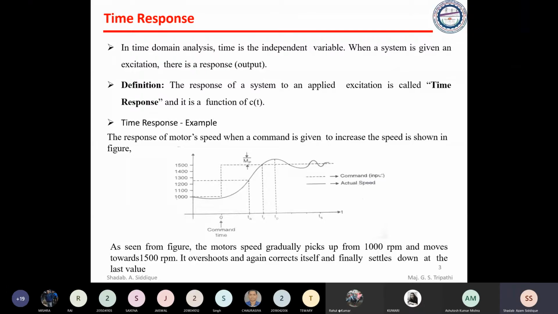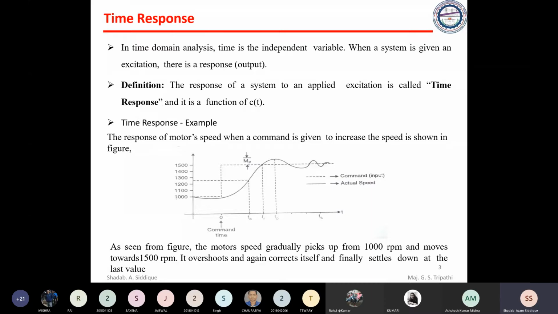So that is basically the response of a system for an applied excitation is called time response. Okay, that can be represented by C of t. Okay, so the applied input can be any signal, like a standard signal. We compare with the standard signal and we do the mathematical derivation by having the